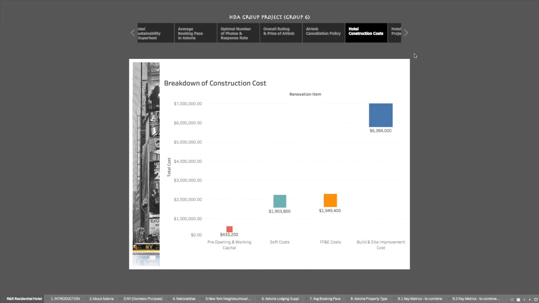By now, the potential is evident with the correct demand and accommodation type, so do allow us to provide the costing of what it takes to build a residential hotel. There are four major costs for constructing a hotel: build and site improvement costs, furniture, fixture and equipment costs, pre-opening and working capital, as well as soft costs totaling to about 10.67 million investment.